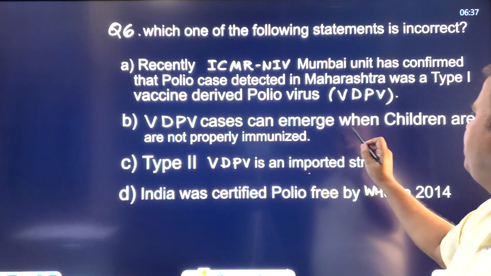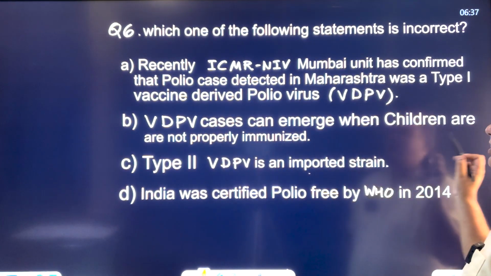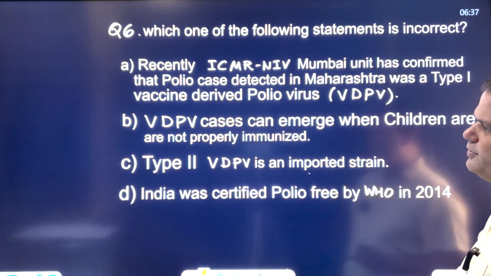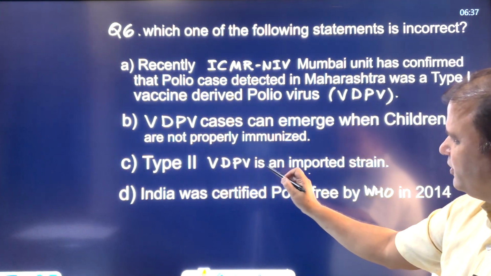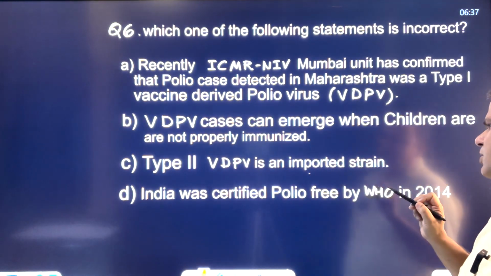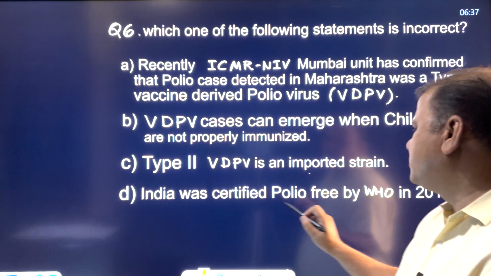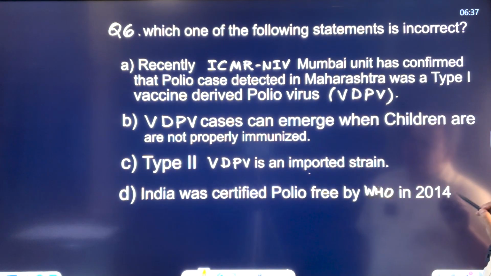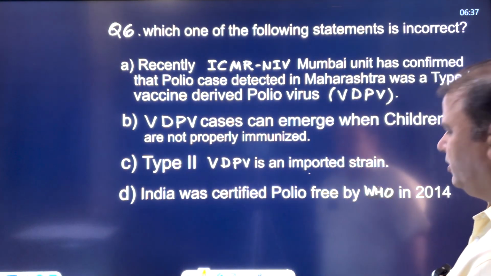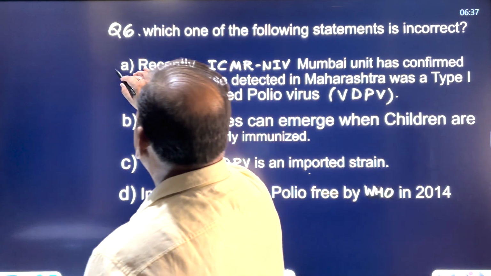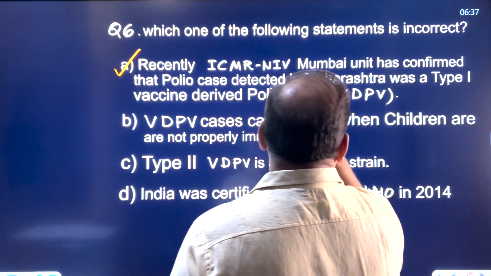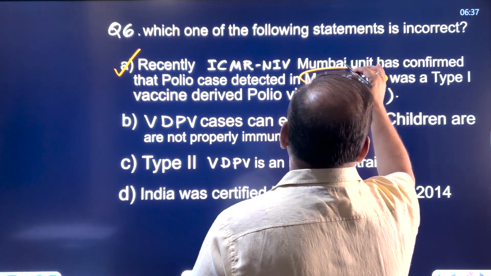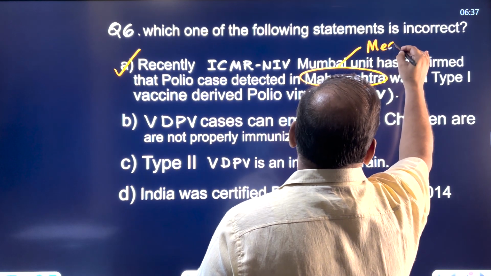VDPV cases can emerge when children are not properly immunized, and type 2 VDPV is an imported strain, and India was certified polio free by WHO in 2014. Now the incorrect option is what? The incorrect option is A, because this was not detected in Maharashtra, it was detected in Meghalaya.